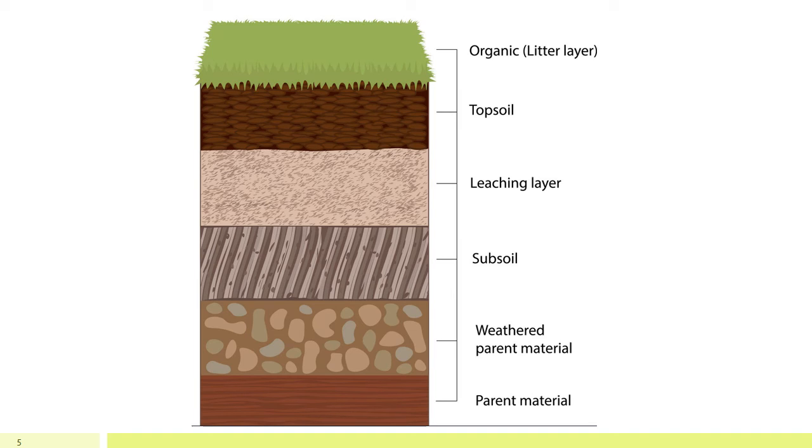Talking about the weathered parent material, this comes under the C horizon. It means it contains larger pieces of rocks in comparison to the A and B horizon. And here the parent material is weathered. We have already discussed the term weathering in the previous slide. The fourth layer, the fundamental or last layer of the soil profile, which we also call bedrock, contains the parent material. Okay, this is the soil profile.